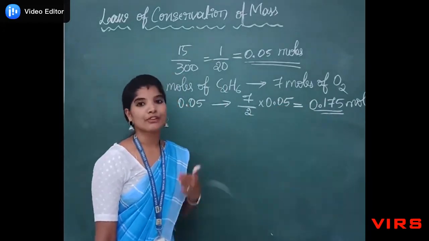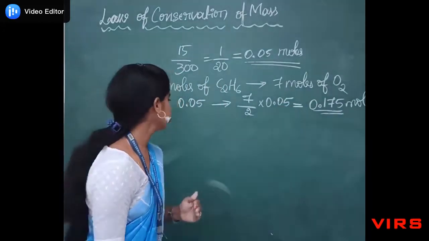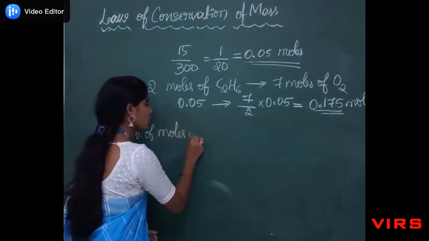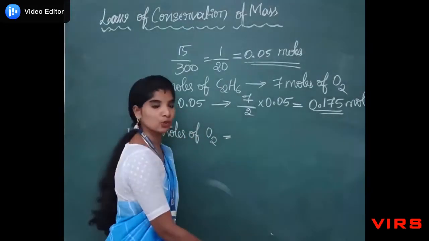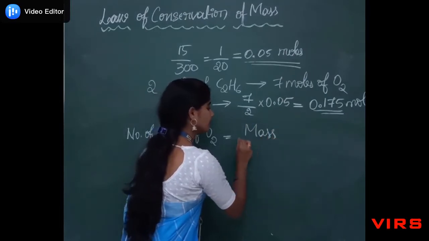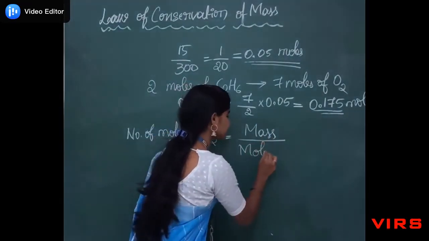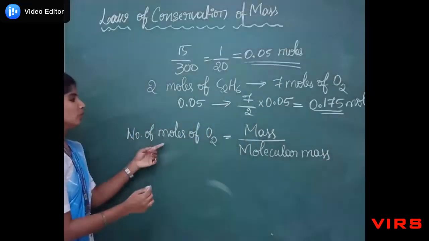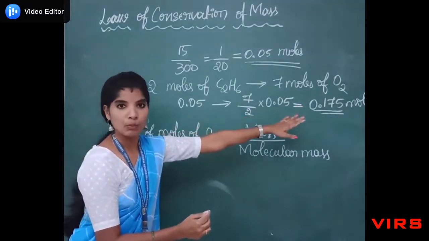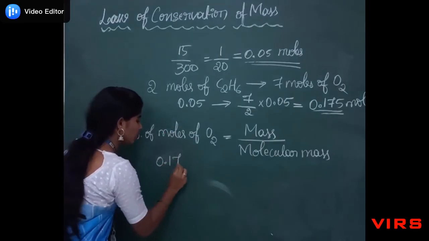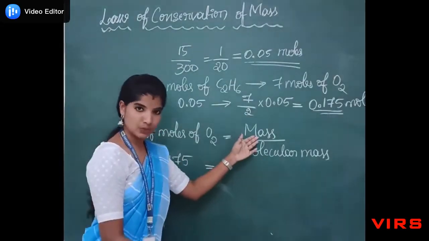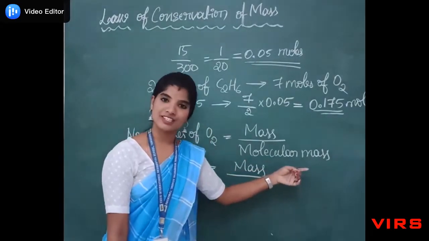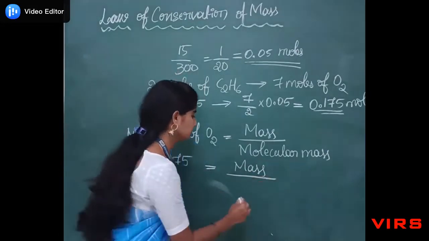By using this we can find out the mass of the oxygen. So let me write the formula. Number of moles of oxygen is equal to mass divided by molecular mass. So we got 0.175 moles of oxygen. 0.175 is equal to mass, which we need to find, divided by molecular mass of oxygen, which is 32, 16 into 2, 32.